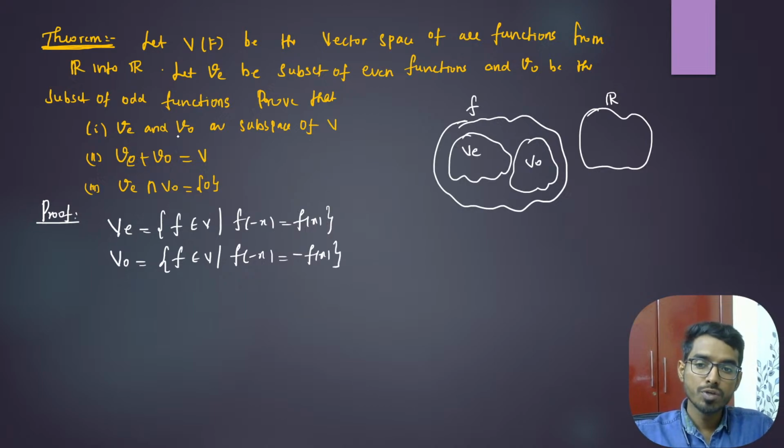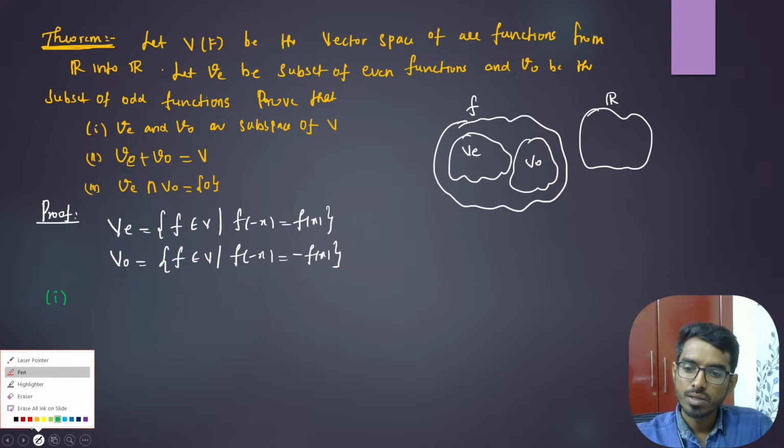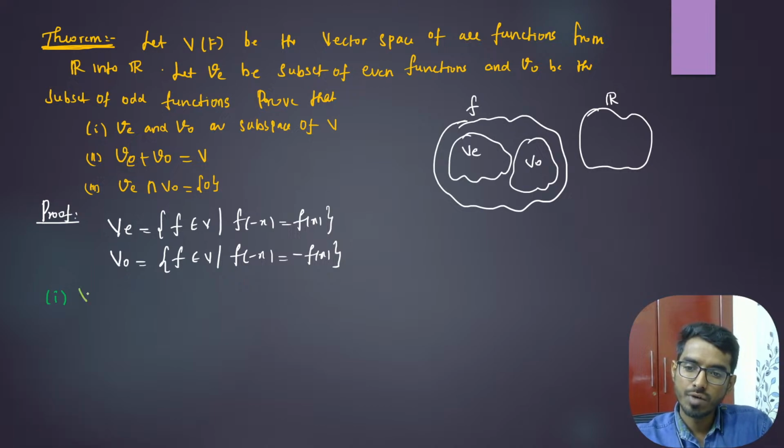So first what I need to prove is both are subspaces, right? So first we'll prove the first thing, that Ve, the set of all even functions, is a subspace of V.